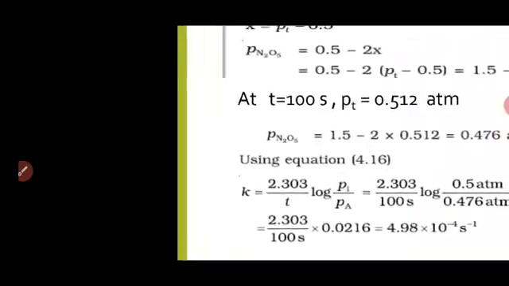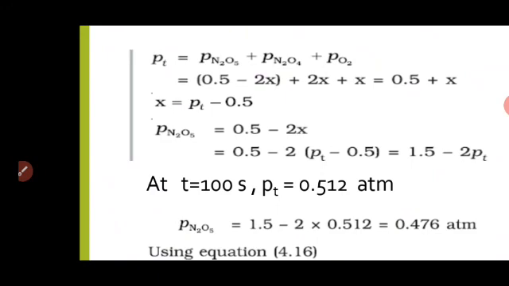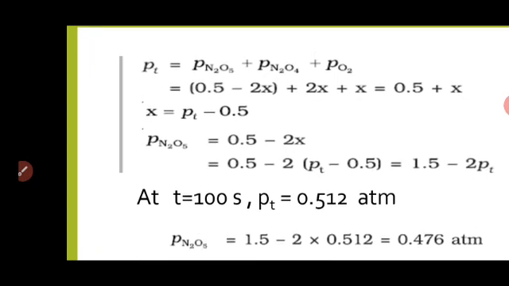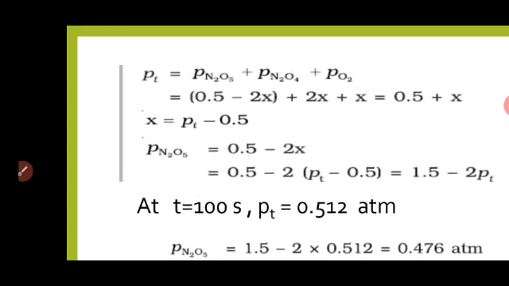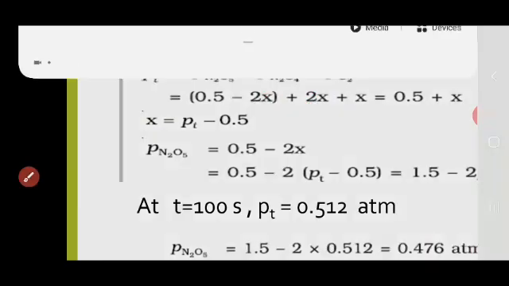So Pt is equal to P of N2O5 plus P of N2O4 plus P of O2, meaning at time t, the sum of the partial pressures of the individual gases gives the total pressure. So 0.5 minus 2x, plus 2x for N2O4, and x. In total it will come as 0.5 plus x, because this minus 2x and plus 2x get cancelled. So x is equal to Pt minus 0.5.